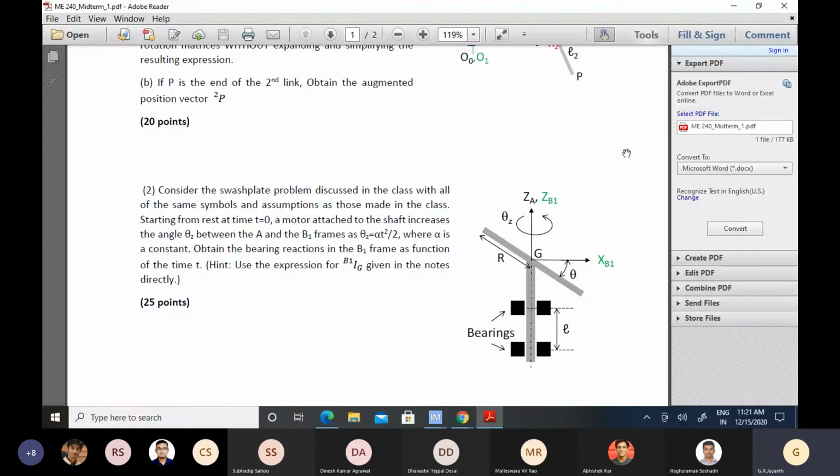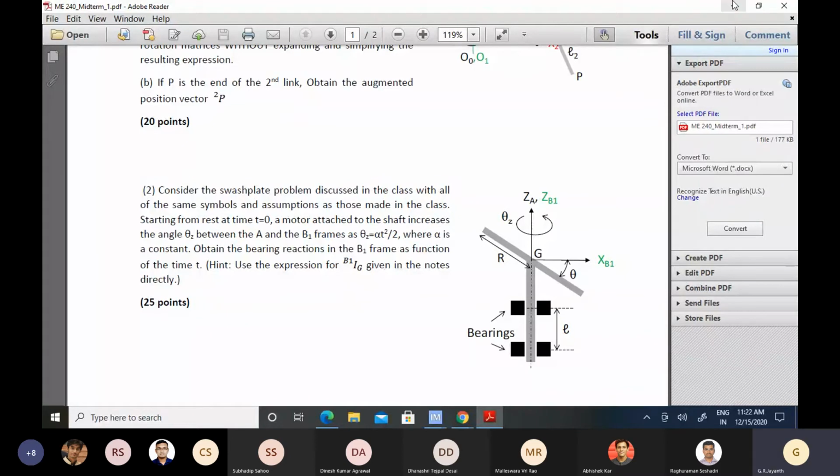The angle theta z between the A and the B1 frames is changing as theta z equals alpha t square by 2, where alpha is a constant. So it's accelerating with constant acceleration. Obtain the bearing reactions as functions of time.